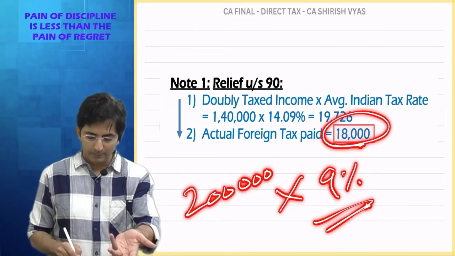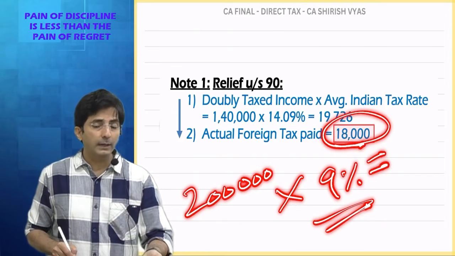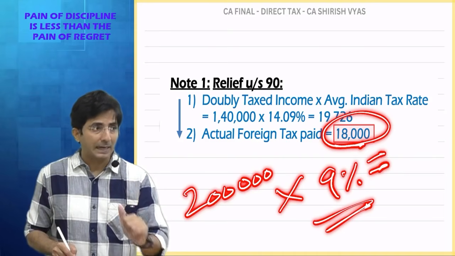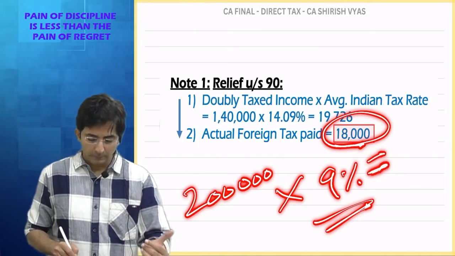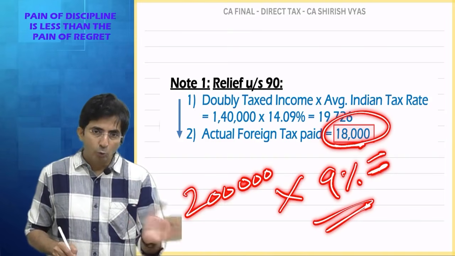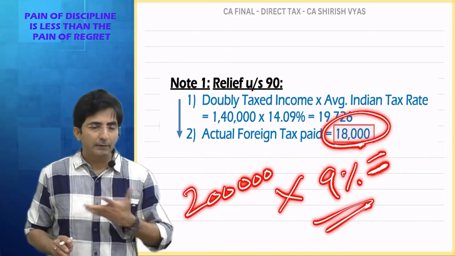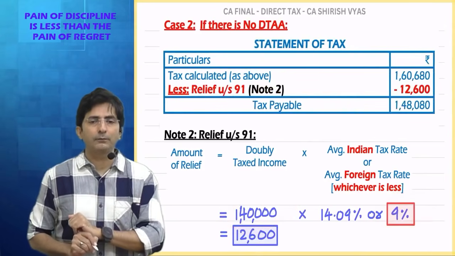But if you do reverse working, how is 18,000 developed? 2 lakhs into 9%. That's where the difference lies. Now think further. If there is DTAA, 2 lakhs into 9% becomes my relief. And if there is no DTAA, 1 lakh 40 into 9% becomes the relief.